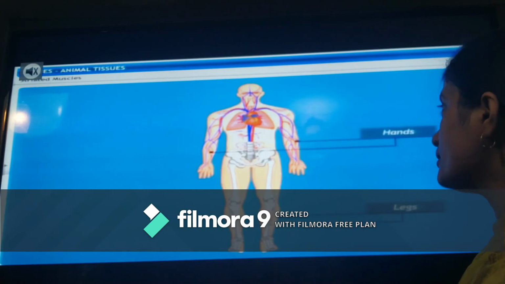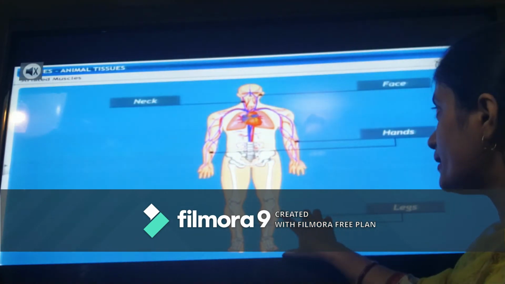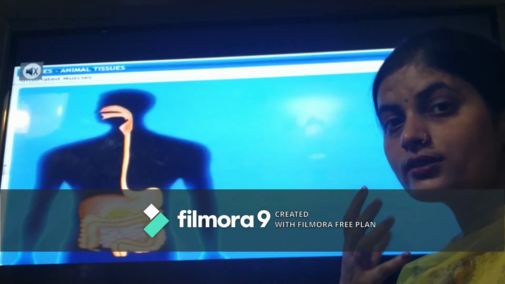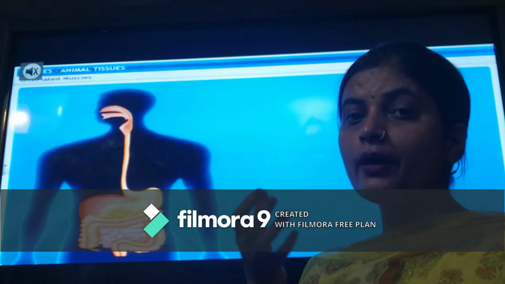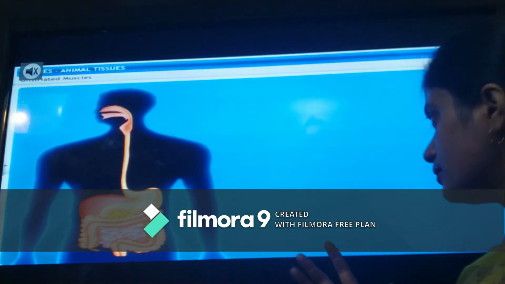Then the other thing is where it is found: hands, legs, face, neck. You can see I am able to speak also. How am I able to speak? Because of the muscles which are there, and these are striated muscles.